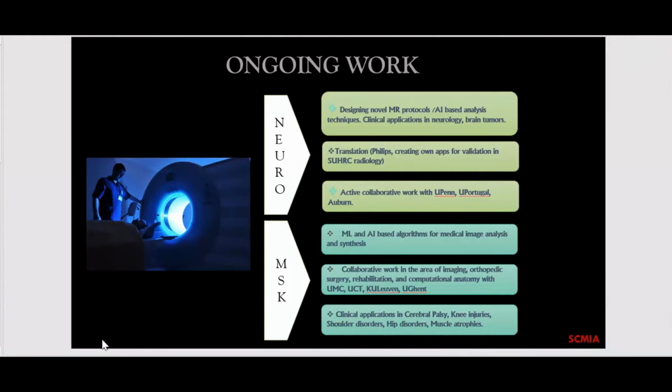When you make such an app, anywhere in the world, anybody who has the discovery platform can use your app, and if they like it, Philips will tell you, hey, we would want to commercialize this. So can we do a commercialization with royalty option? They will give us a royalty and they will sell it. So that is one way of translation. Another way is you make your own web-based app and give it for free if you're very nice to people.